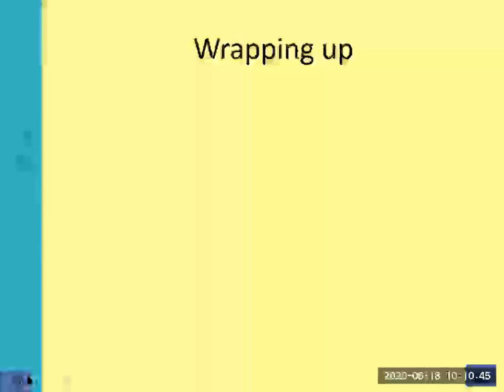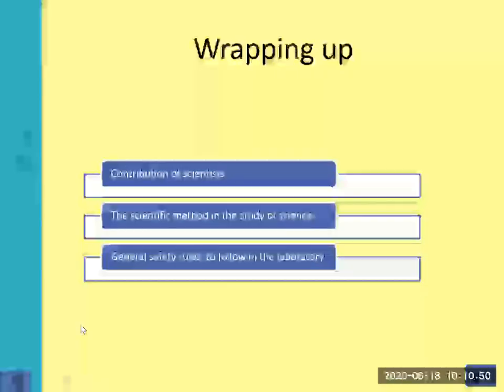Now I'm going to wrap up this session. In this class today, we have learned about the contribution of three different scientists: number 1, Louis Pasteur; number 2, Isaac Newton; number 3, John Dalton. We have studied, along with examples in detail, the scientific methods in the study of science and general safety rules to follow in the laboratory.